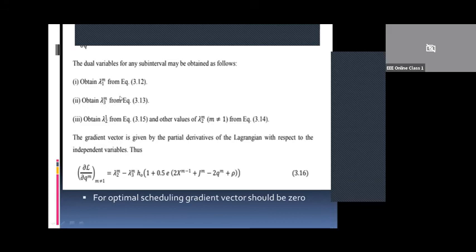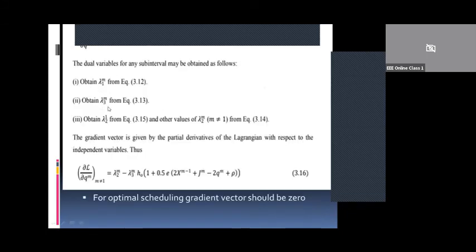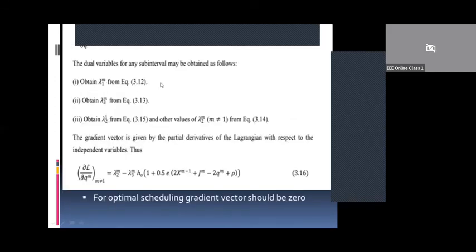So lambda 1m can be obtained from equation 3.12, since here we have lambda 1m, that is with respect to the first constraint. Similarly, lambda 3m can be obtained from equation 3.13. So here we have lambda 3. After knowing the value of lambda 1m, you can substitute here. So you will get the value of lambda 3.